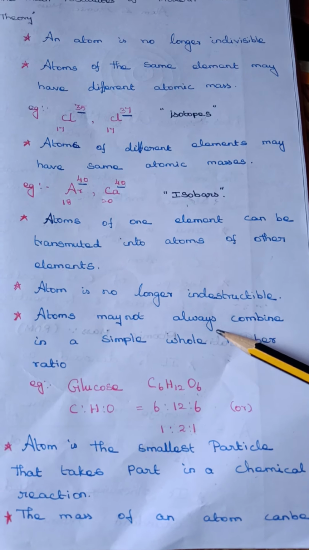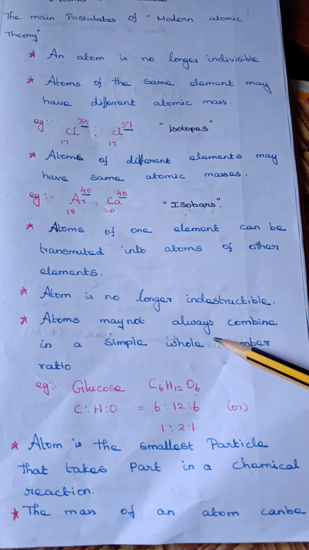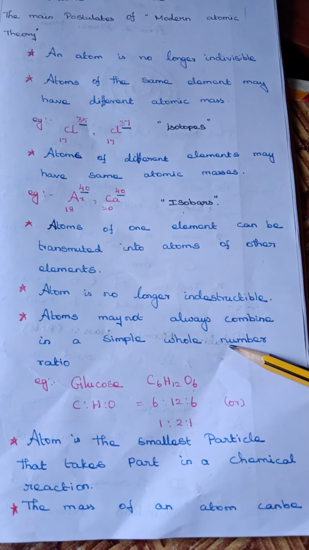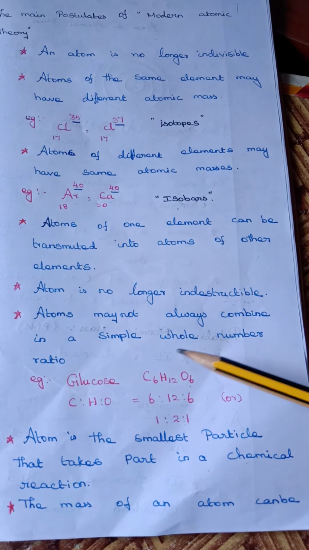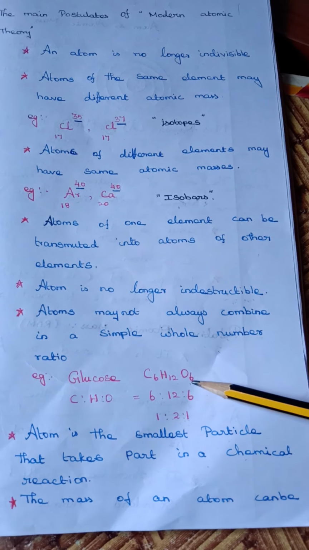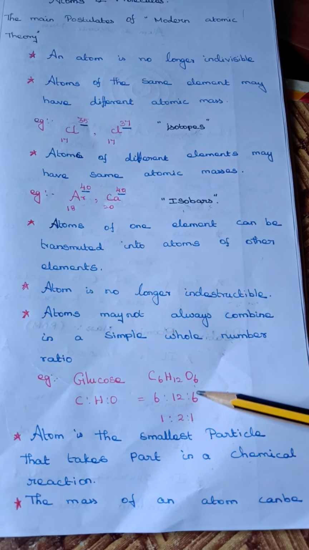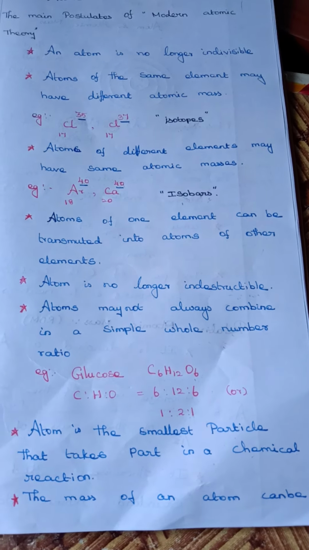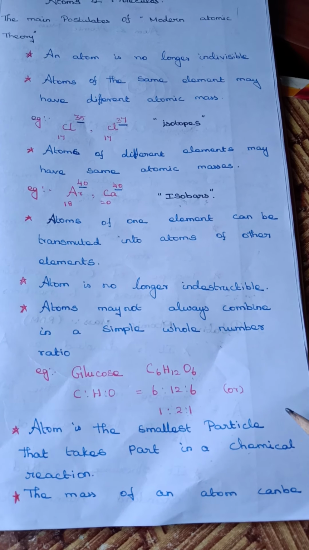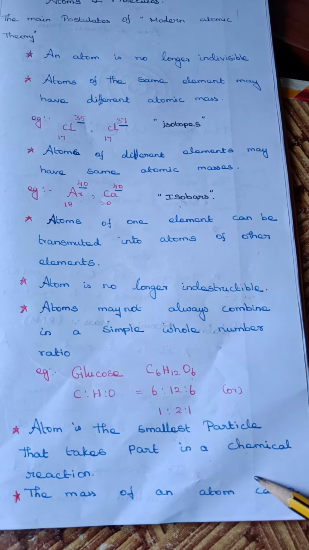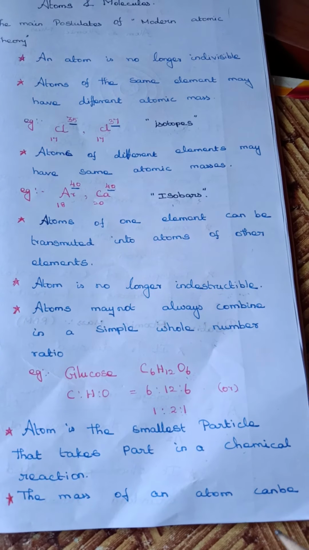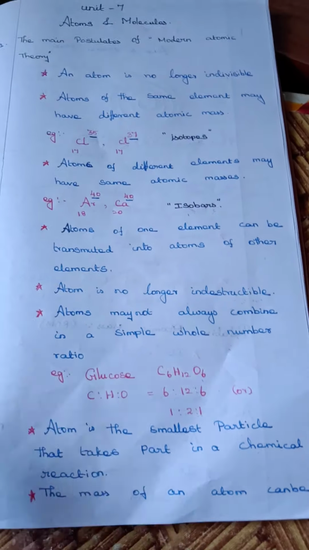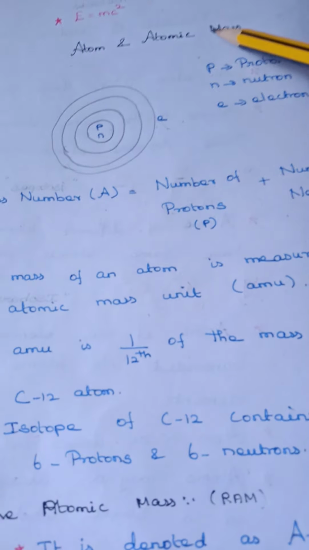The next one, atoms may not always combine with a simple whole number ratio. The formula of glucose is C6H12O6. The simple whole number ratio is 1:2:1. Atom is the smallest particle that takes part in a chemical reactions. The mass of an atom can be converted into energy. E is equal to mc square.